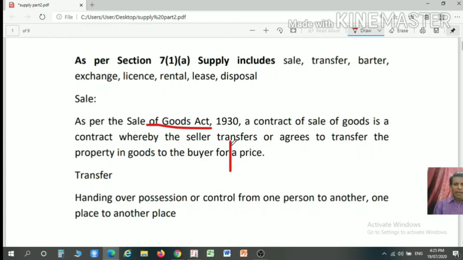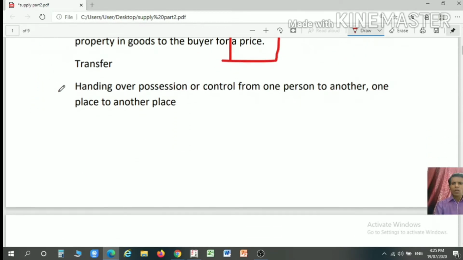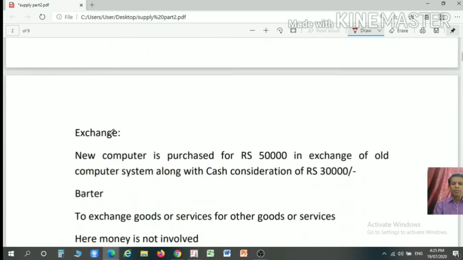So here the price is the consideration. Further, the seller is transferring goods to the buyer. This kind of transaction is considered as a sale, and sale is included in the term supply. What is the meaning of transfer? Transfer is nothing but handing over the possession or control from one person to another person or from one place to another place.